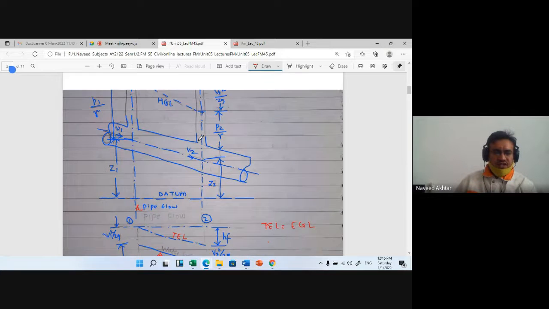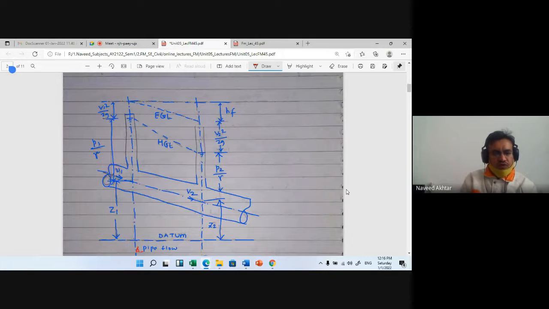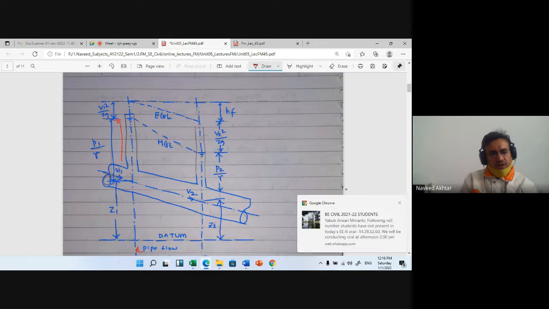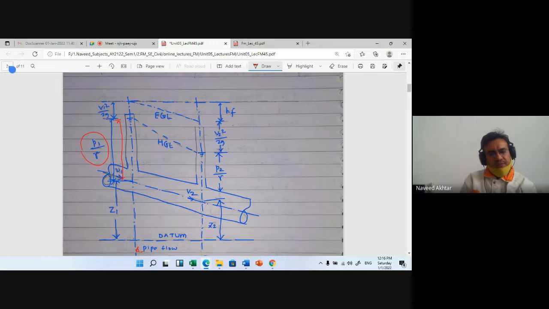Here, because there is no free flow in the pipe flow, the flow is pressurized flow, and therefore there is some piezometric head from the center of your flow. That is nothing but P1 upon gamma, and there are some losses, and when you move forward there is again the piezometric head at section number 2.